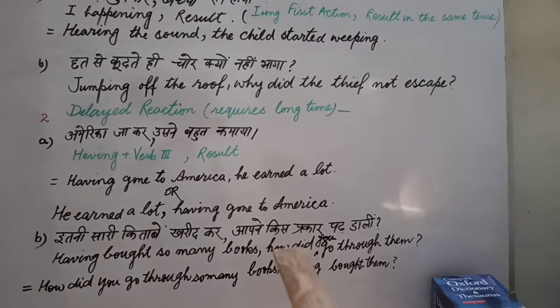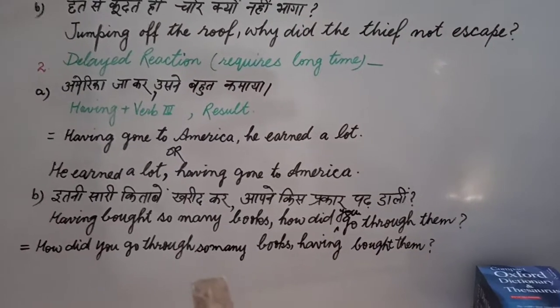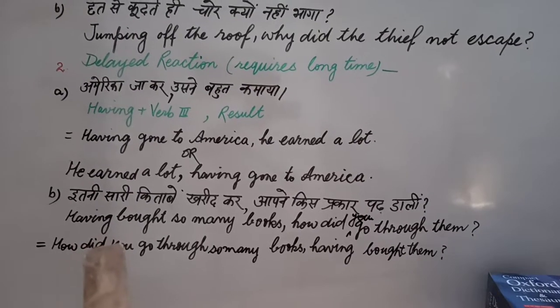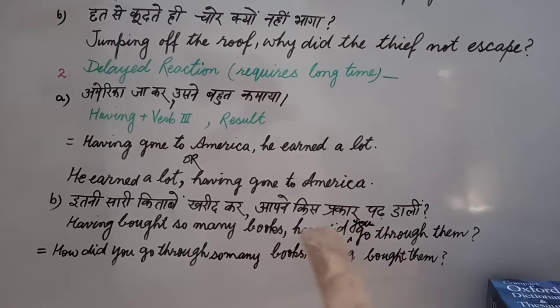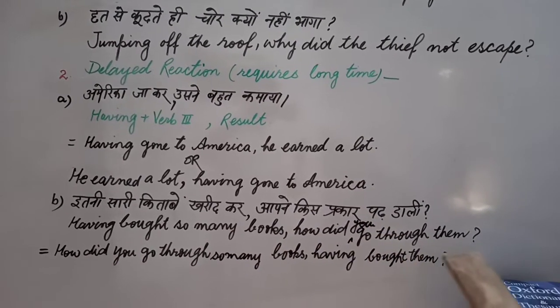There is no problem, and we'll see this delayed reaction whenever we have an interrogative part in the result part. "इतनी सारी किताबें खरीदकर आपने किस प्रकार पढ़ डाली?" The answer is: Having bought so many books. I used having in the first action because reading will take time. That's why: Having bought so many books, how did you go through them?